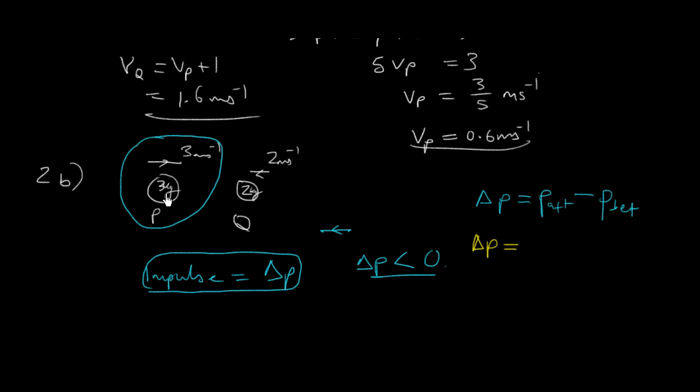Its mass is 3, so the momentum after is just 3 times 0.6. Momentum before was 3 times 3, which is just 9. So you can see hopefully that this is bigger than that, so we're going to get a negative change in momentum, which makes sense, and we get 3 times 0.6, which should be 1.8, minus 9, that is minus 7.2.